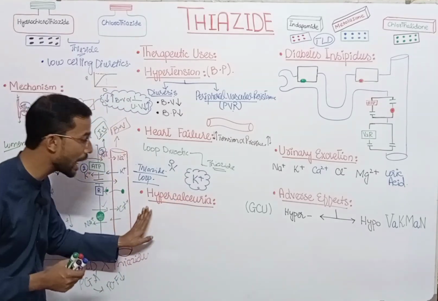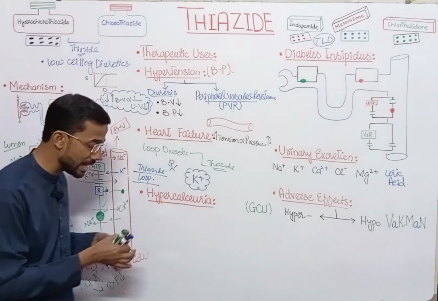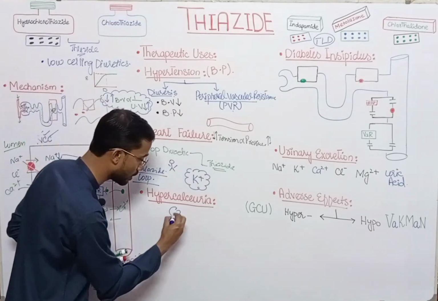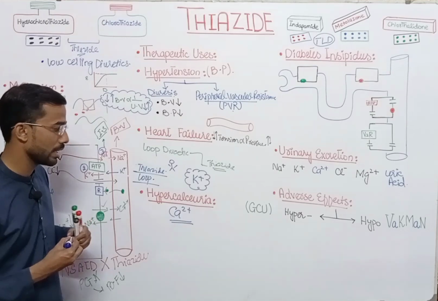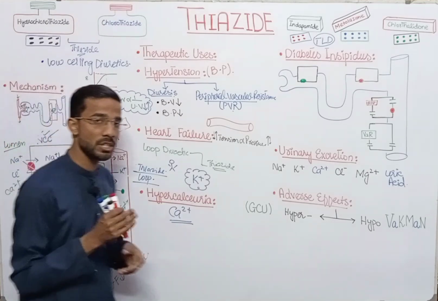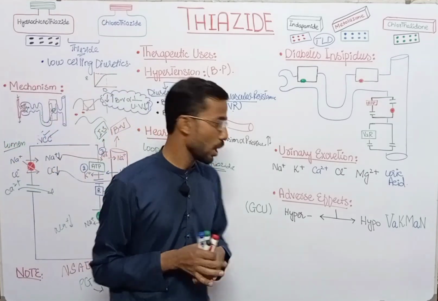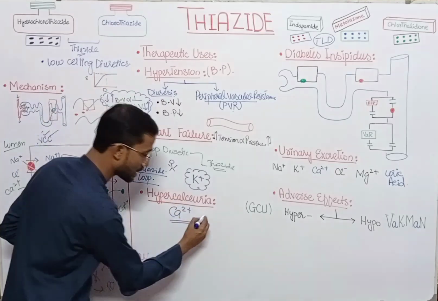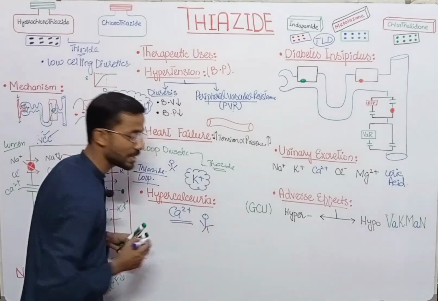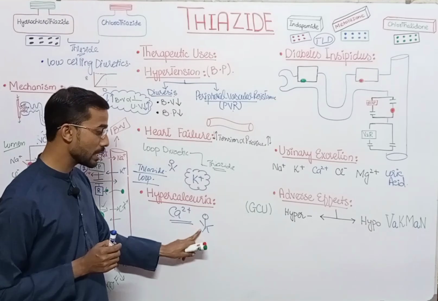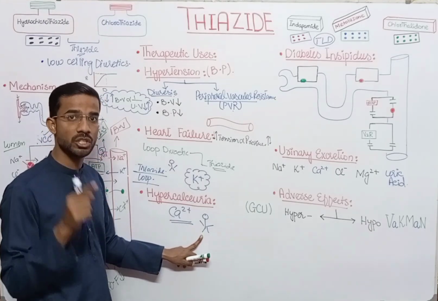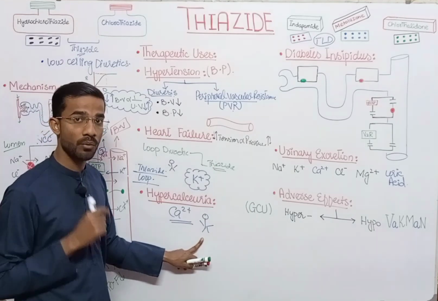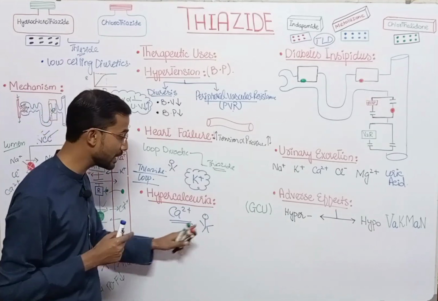Next, we will discuss hypercalciuria, a high level of calcium in the urine. Let's suppose there is a person who has a problem where you will see a high concentration of calcium in the urine. Then what should we adopt? We give the thiazide.